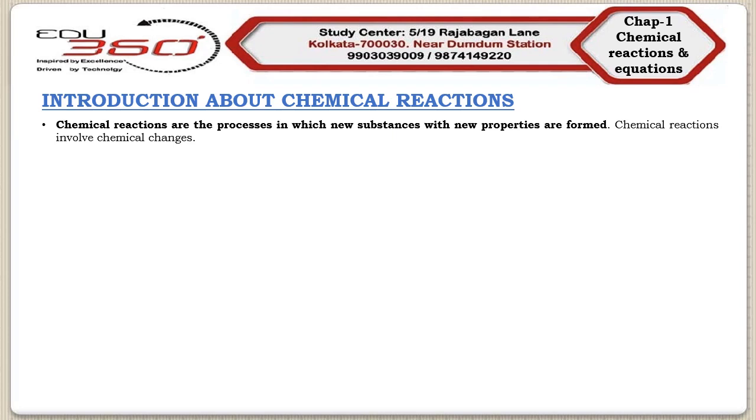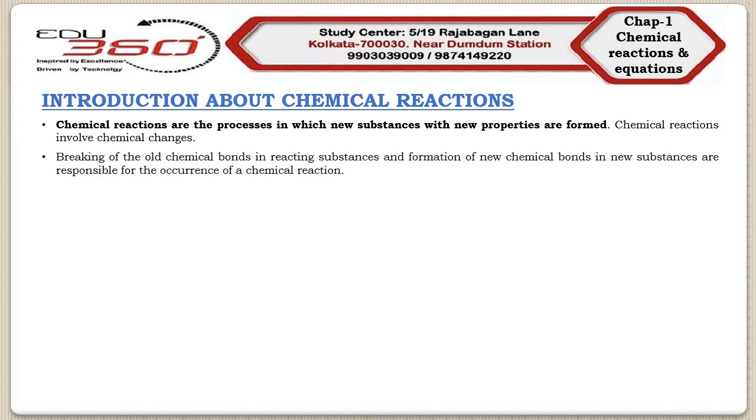These two facts are responsible for a chemical reaction. So we can say that breaking of old chemical bonds in reacting substances and formation of new chemical bonds in new substances are responsible for the occurrence of a chemical reaction.